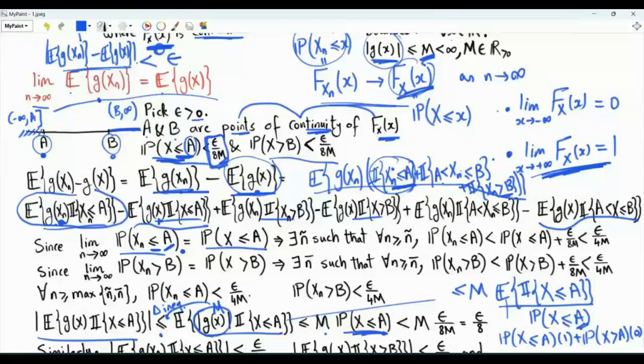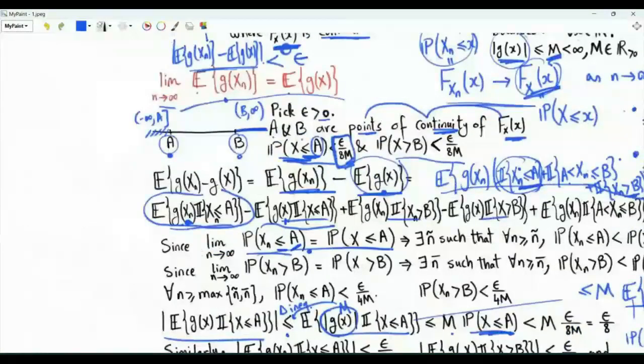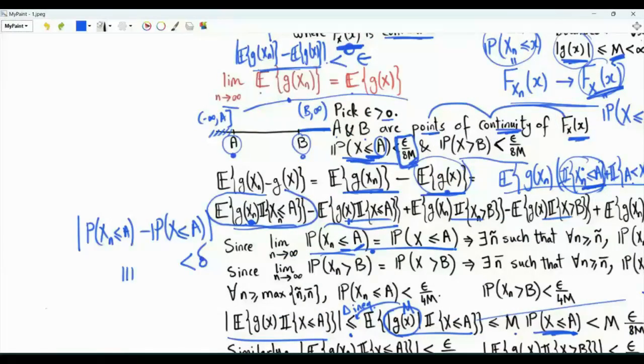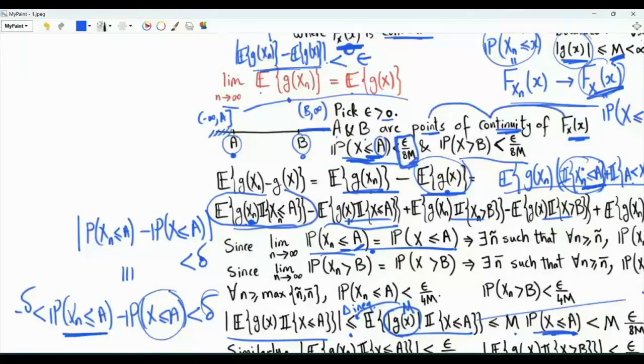This is true because we had chosen the point a to be a point of continuity of the CDF of random variable big X. Because this is true, we can find an n large enough such that the magnitude of the probability xn less than or equal to a minus the probability x less than or equal to a is less than an arbitrary positive quantity, let's call it delta. This is equivalent to saying the difference is less than delta and greater than minus delta.